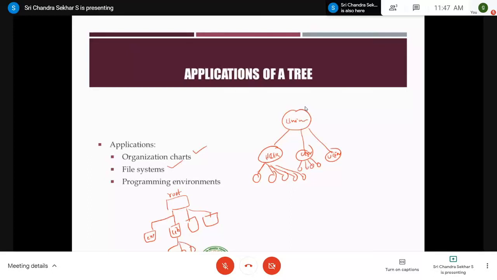And this is another application of tree, that is any operating system makes use of the tree data structure for representing the file systems, right? And some of the programming environments, for example, functions, you call one function into another function, and this function again calls two functions, f3 and f4. In such case, you can make use of this tree data structure to represent it. It is used for just representation purpose. So these are the various applications of trees.